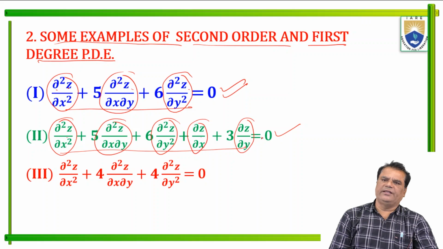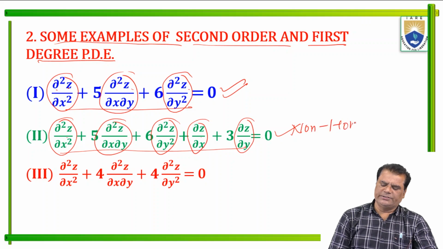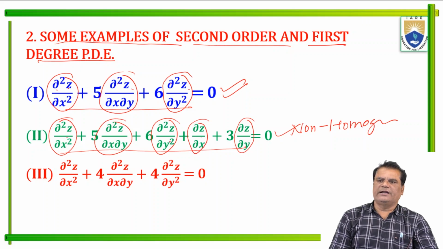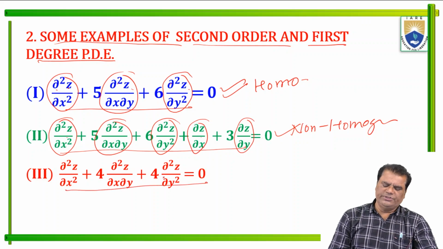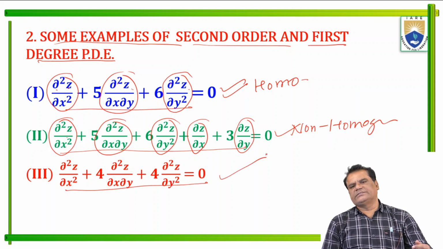Here is one order, here is one order, here is two order. So this is non-homogeneous. This is a non-homogeneous partial differential equation of second order with constant coefficient. This is a homogeneous partial differential equation of second order with constant coefficient. This is also a homogeneous partial differential equation of second order with constant coefficient.